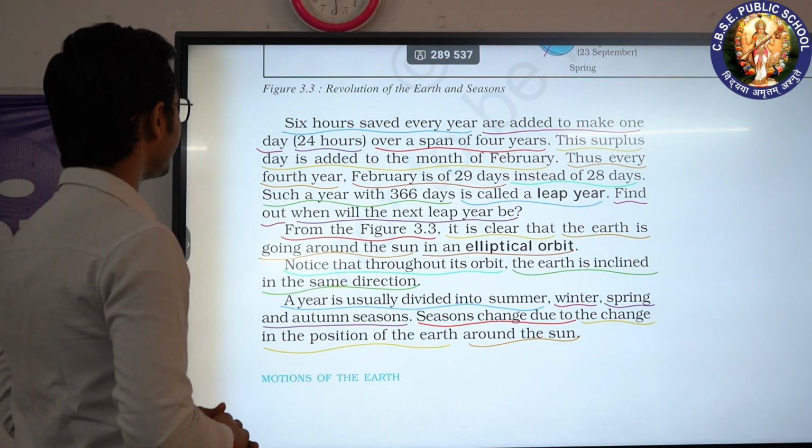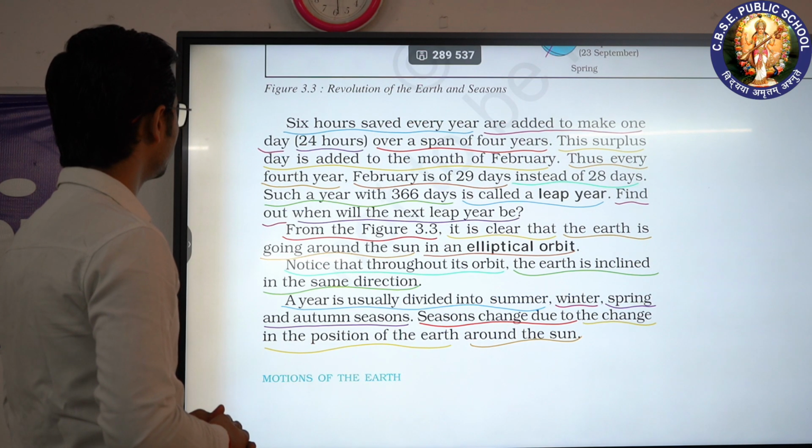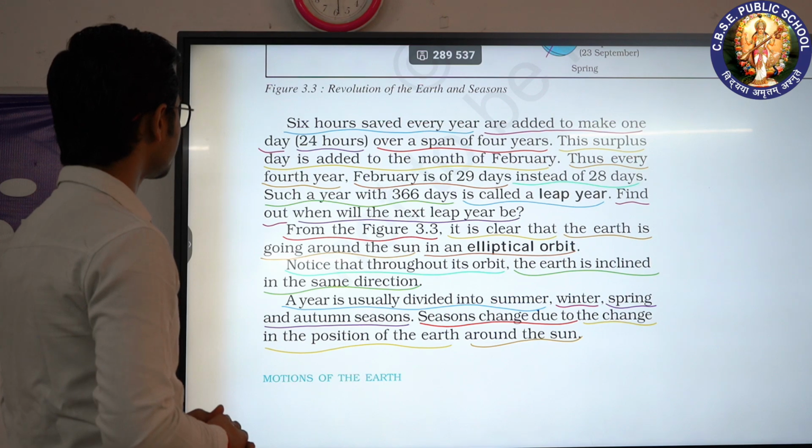The 6 hours saved every year are added to make one day of 24 hours over a span of 4 years. This surplus day is added to the month of February.